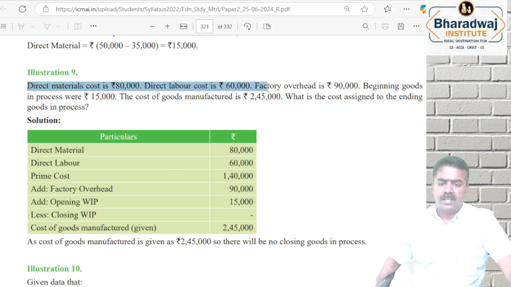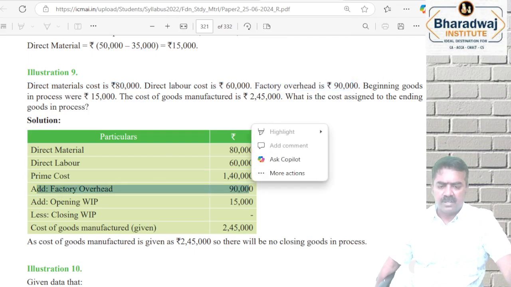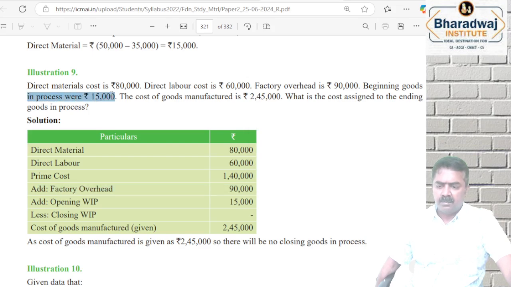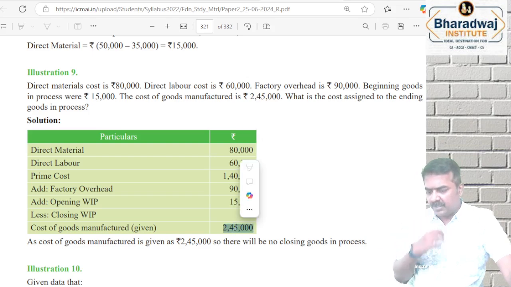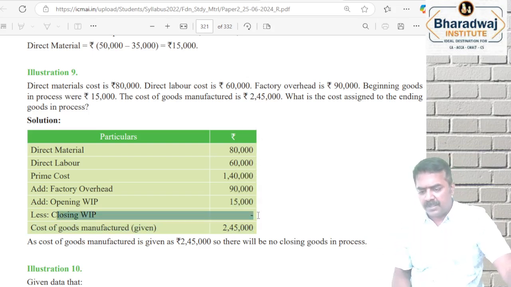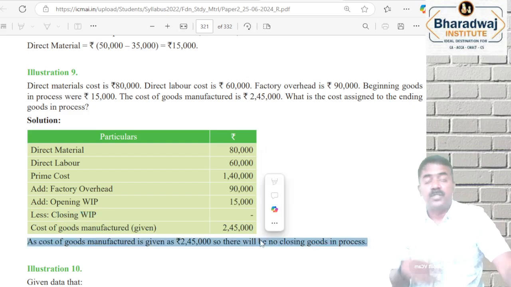Direct material and direct labor, it is part of which cost? Prime cost. Add factory overheads. Thereafter, add opening WIP minus closing WIP. Cost of goods manufactured is given. See, there is no gap here. 80 plus 60 is 140. 140 plus 90 plus 15 comes to 2,45,000. Closing WIP, there is no balancing. There is no closing work in progress.